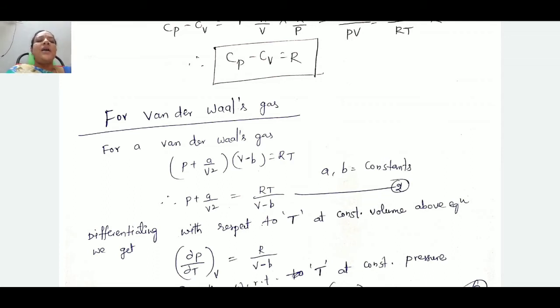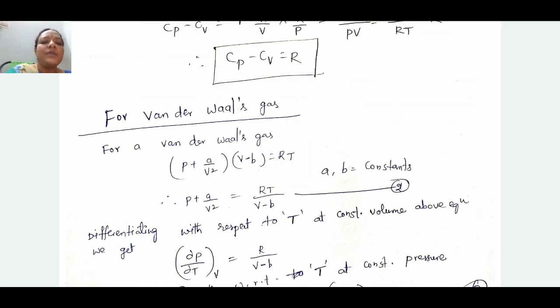Here again I am repeating, (P plus A by V square) into (V minus B) is equal to R T. Here A and B are constants. So P plus A by V square can be written as R T by V minus B.